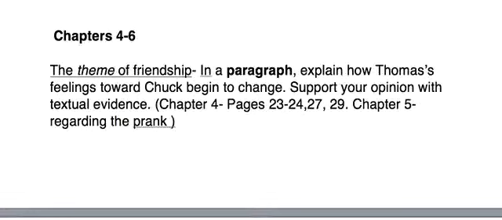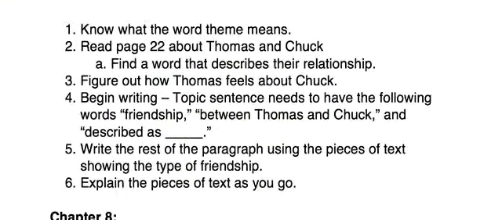Now, moving on to chapters 4 through 6. We're talking about the theme of friendship with this particular prompt and explaining how Thomas's feelings towards Chuck begin to change in our novel. So from this, you'll be using chapter 4 and chapter 5 to respond to this prompt. Now, the thought process. First, you need to know what the word theme means and how that element of literature relates to our story. In The Maze Runner, go to page 22 and read about Thomas and Chuck.